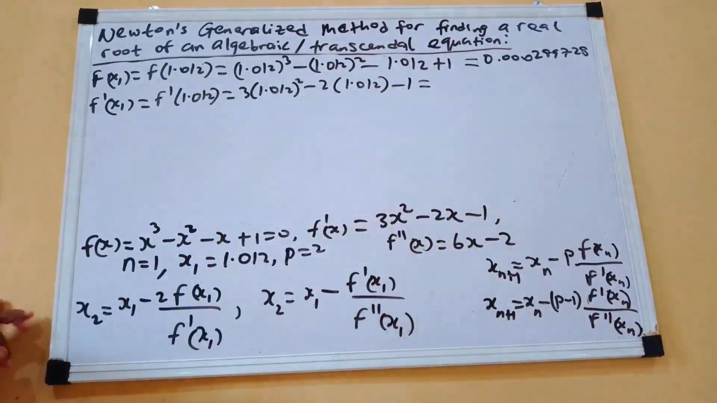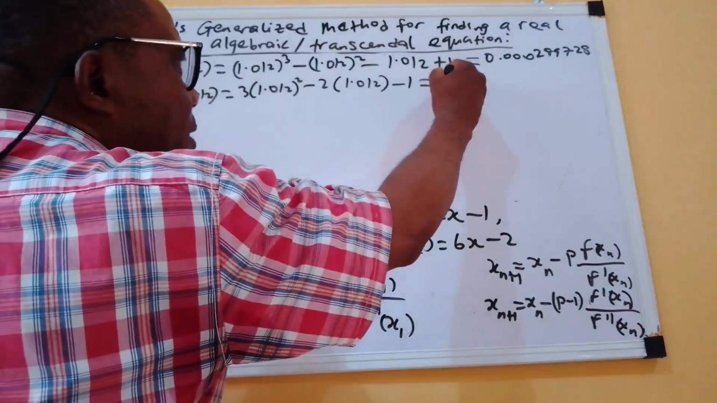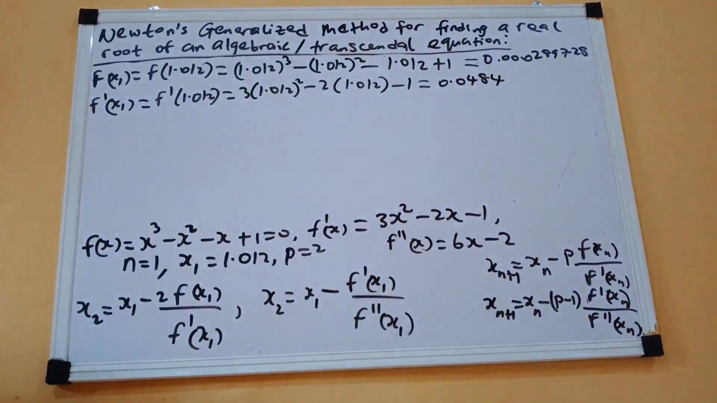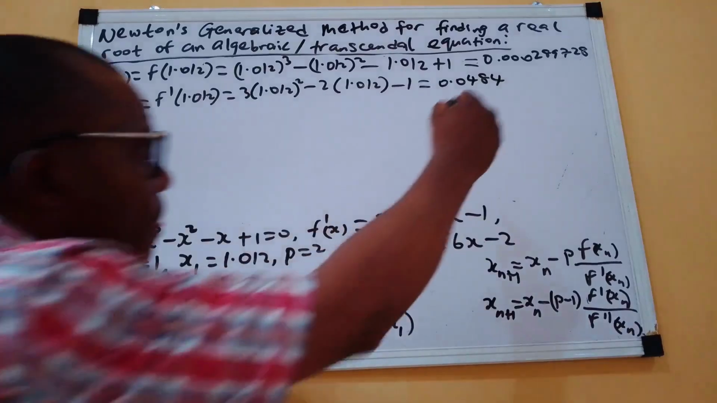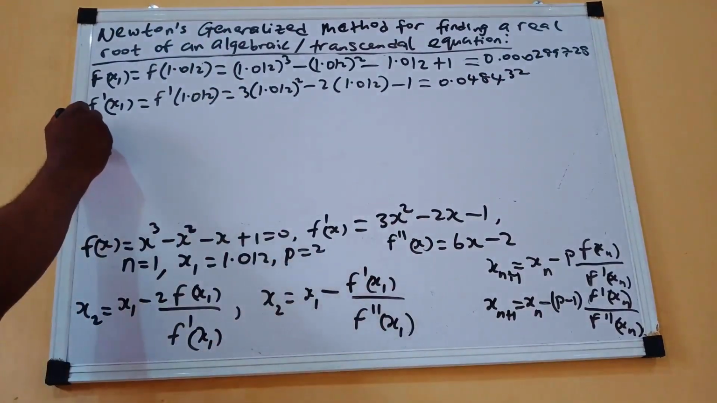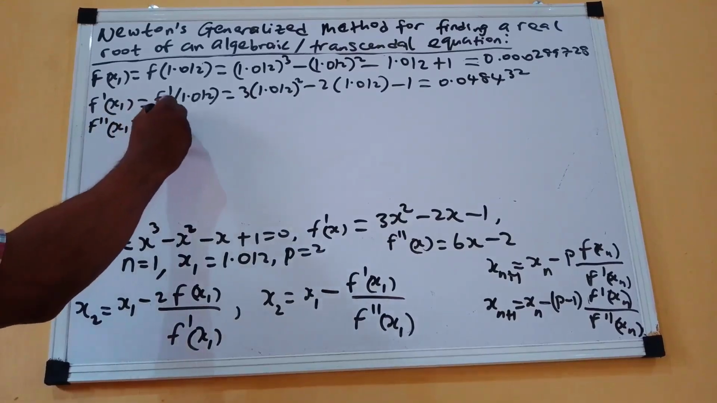Then let us carry out this simple arithmetic. So 3 into that square minus 2 into that minus 1, we're going to have 0.0484, 32.